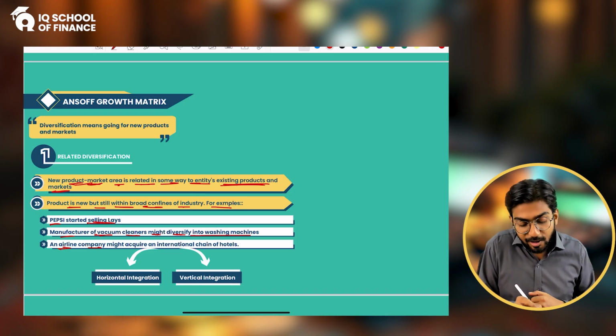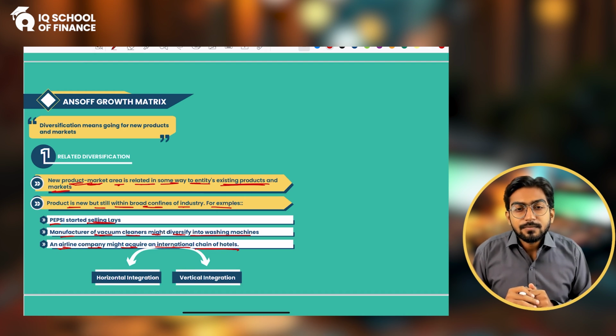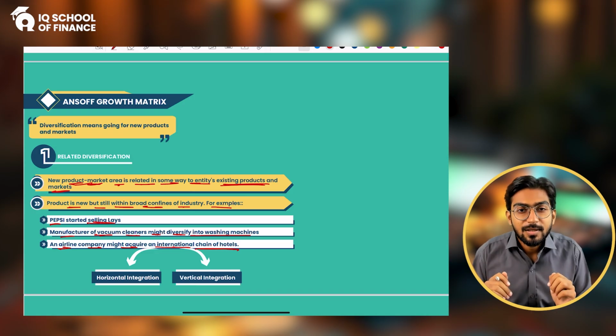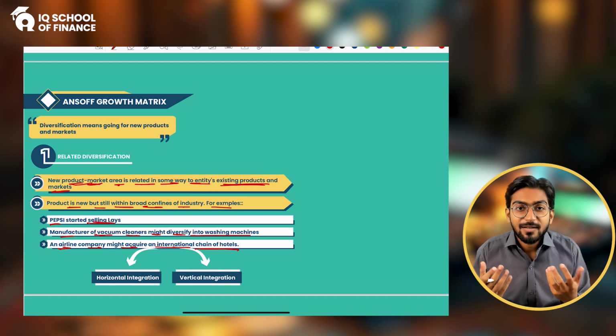An airline company might acquire an international chain of hotels. Obviously, whoever is traveling from one country to another needs a place to stay, needs a hotel. So somehow they are related to each other. What if the airline company starts the hotel business, restaurant business as well? Because when people are traveling from one country to another, they need food, they need a room to stay. So they are related to each other and they start doing this. Although they are diversifying, new product, new market, they are somehow related to each other.